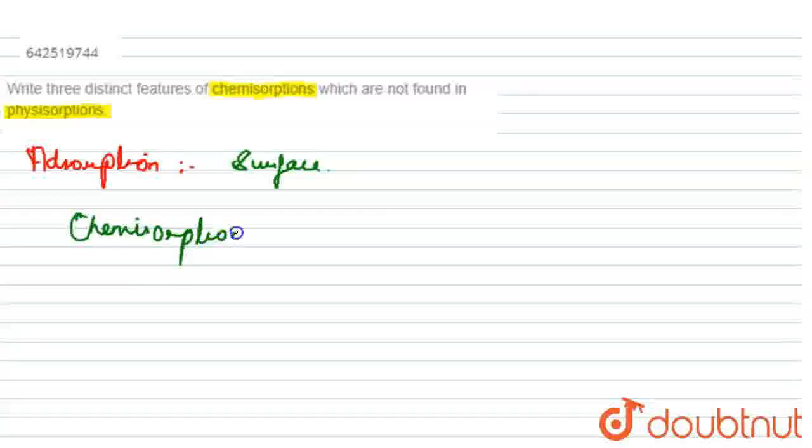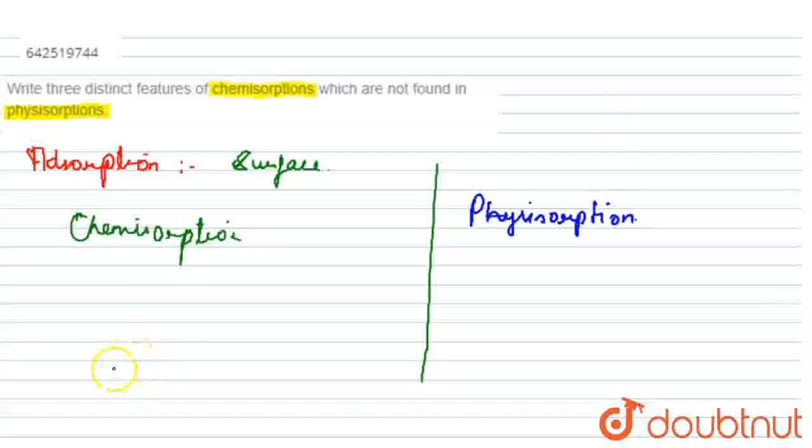Chemisorption is also known as chemical adsorption, and physisorption is physical adsorption. In chemical adsorption, gas molecules or atoms are held to the solid surface by some chemical bond.